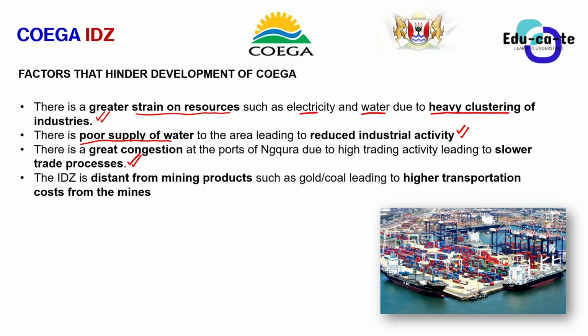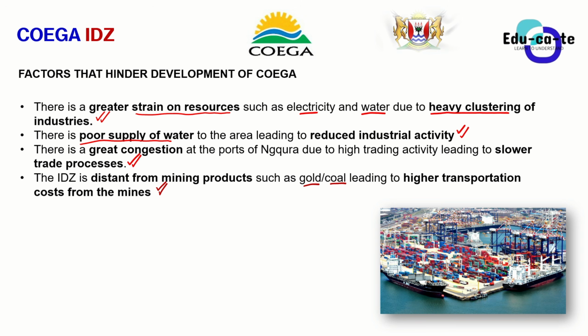The IDZ as well is distant from mining products, such as your gold and your coal, and this leads to higher transportation costs from the mines. First of all, Eastern Cape is not that rich in minerals such as gold and coal. Yes, the Coega IDZ has mineral processing companies processing minerals. Maybe they are processing gold or coal to make value-added goods, but they do not source the coal locally. The coal is not found closer in Eastern Cape, so it needs to be transported from another place.